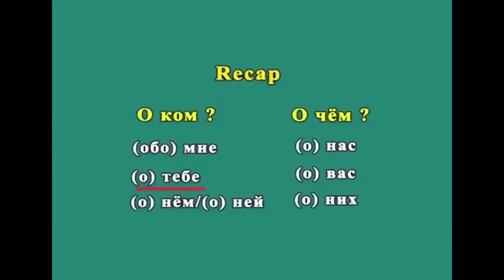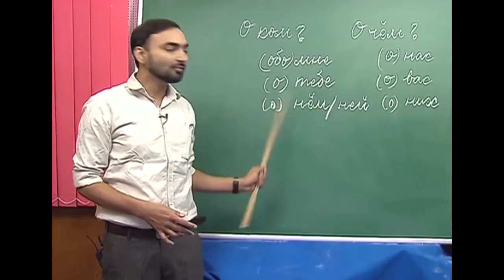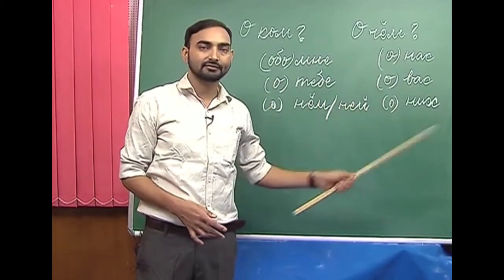The same way ty, which is you, becomes o tebe. On becomes o nyom. Ona, o nei. My, first person plural, becomes o nas. Vy, second person plural, becomes o vas. Third person plural, which is oni, becomes o nikh. Obo mne, o tebe, o nyom, o nei, o nas, o vas and o nikh.